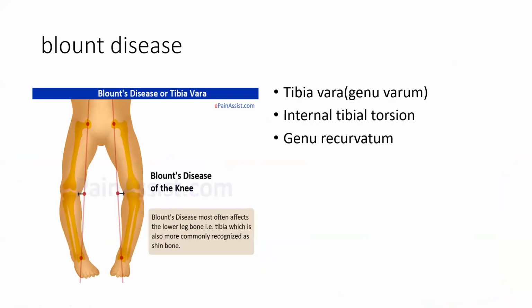Now we come to Blount's disease, okay. So we'll start with, so this is varus and valgus, again varus valgus, okay. So Blount's disease is tibia vara, okay. Tibia vara बोलते हैं इसको. So I will tell you what is varus and what is valgus. So varus is inside, valgus is lateral deviation outside, okay.